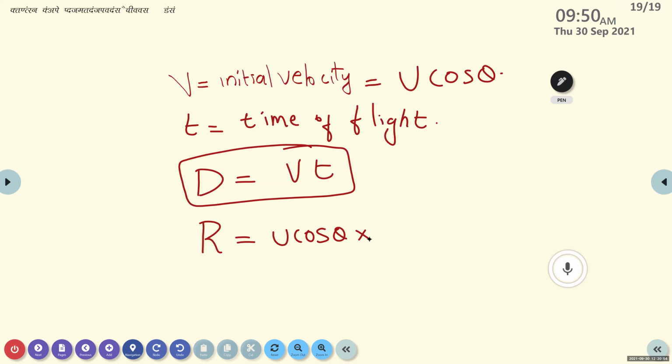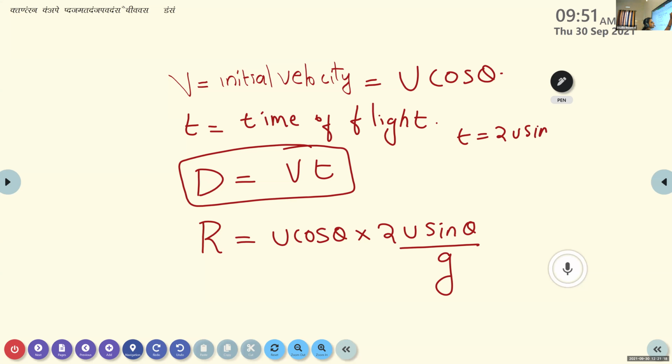T is the time of flight. In the previous case, we derived an equation for calculating this time of flight. What is it? Yes, it is 2u sine theta by g. Now we know how we can calculate the time of flight: t is equal to 2u sine theta by g. That is what we derived in the previous case. So we can substitute the value of t here.